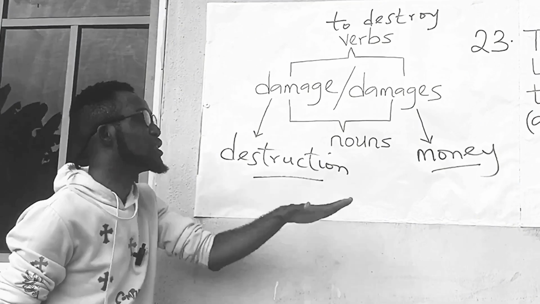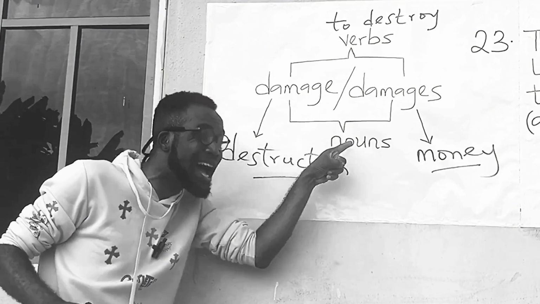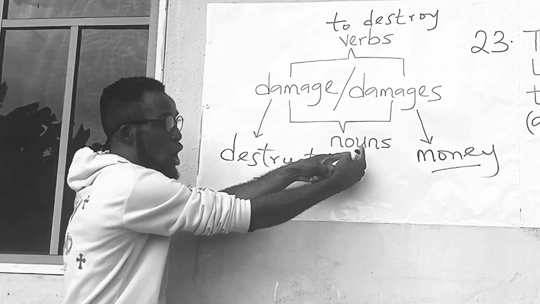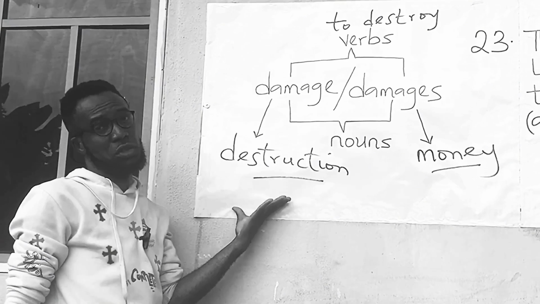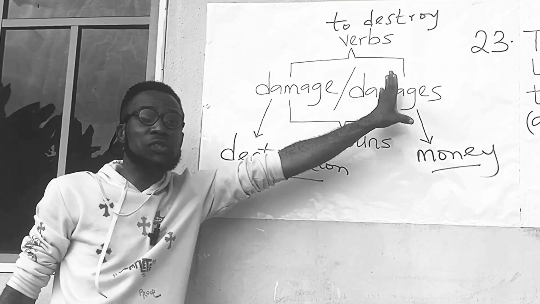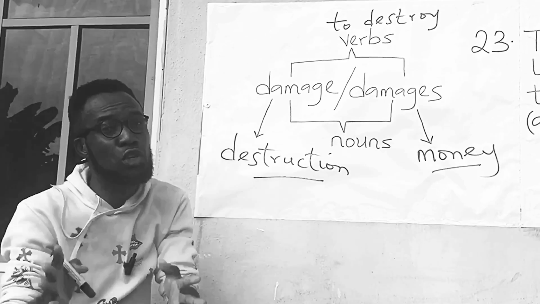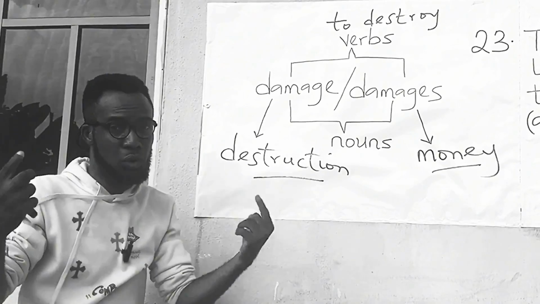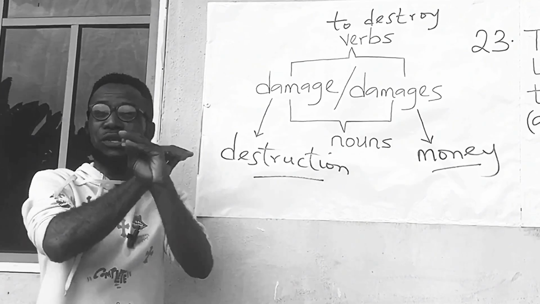It cannot be singularized if it carries this meaning as a noun. In summary, as nouns, it is damage that means destruction, whereas damages has to do with the money paid as compensation for the destruction, injury, or harm that has been caused or done to somebody or something. I believe that is understood.